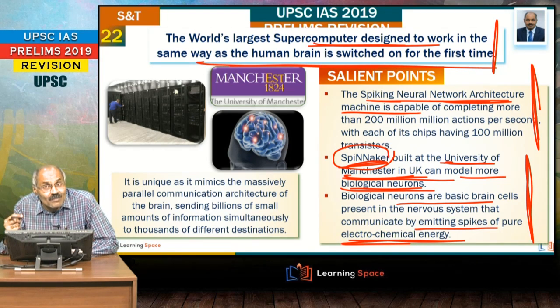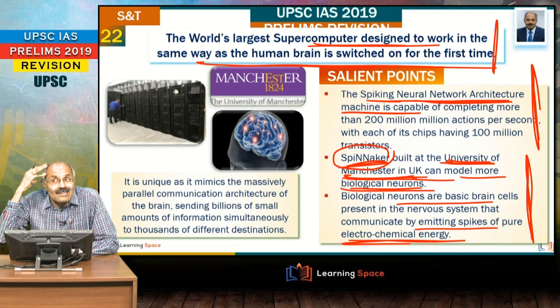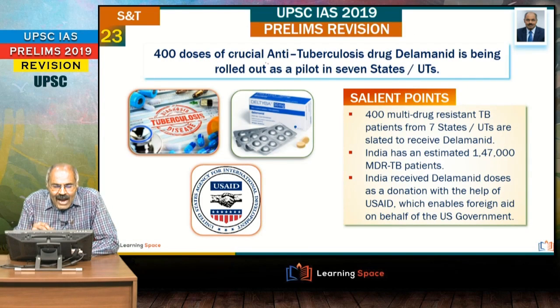Right friends, from the examination perspective, SpiNNaker, spiking neural network architecture. This is built at the University of Manchester. It mimics the human brain, right? So it can model more biological neurons, right? So this is all about this. Then look at the next one.